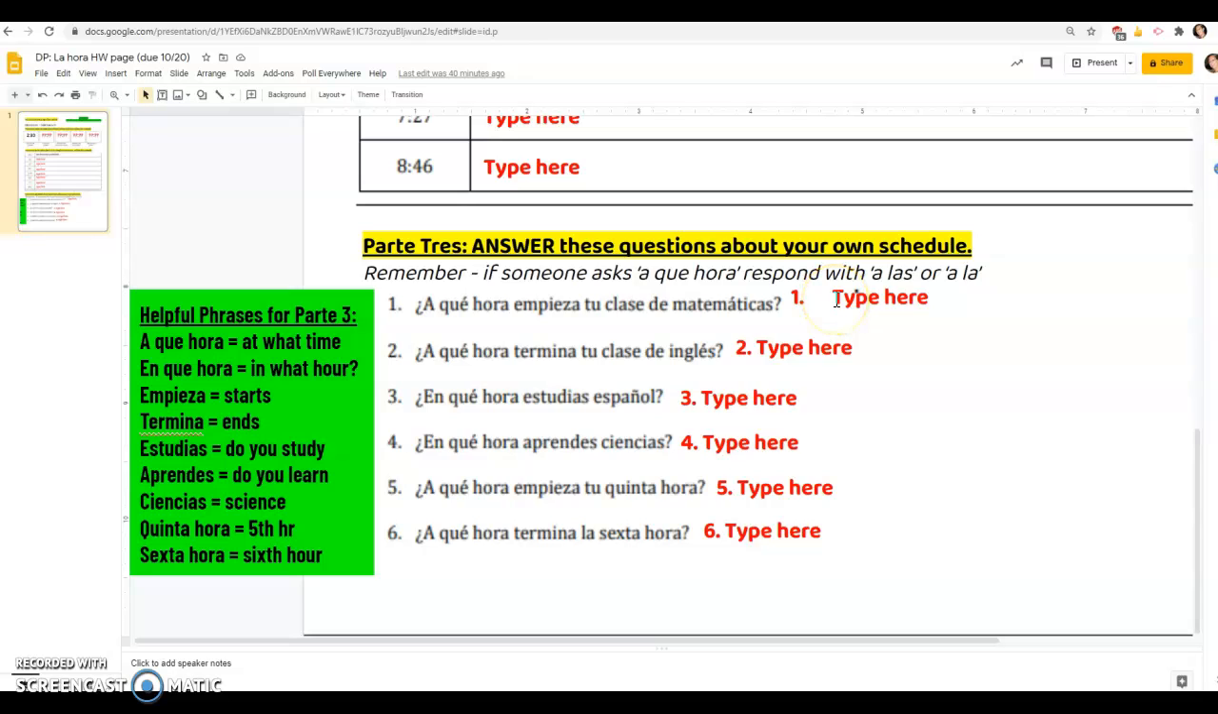You can lie if you don't actually know. If you want to say it starts at 2 o'clock, you could. Just make sure that you respond with a las or a la, right? So look up on your notes page and figure out. Same with the rest of these.